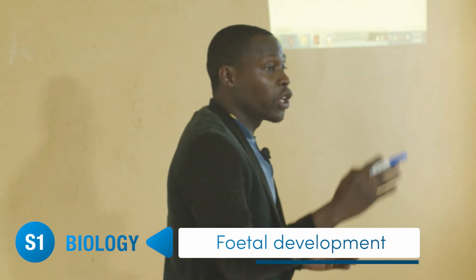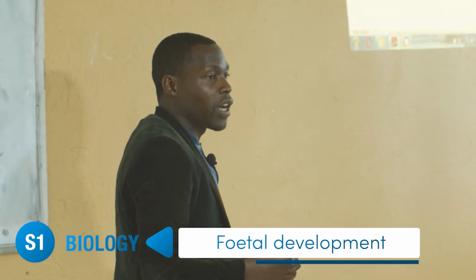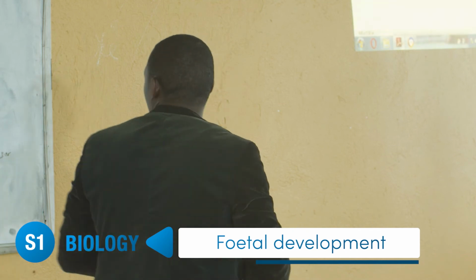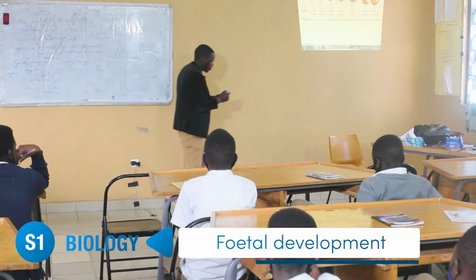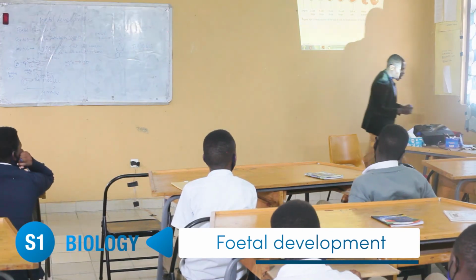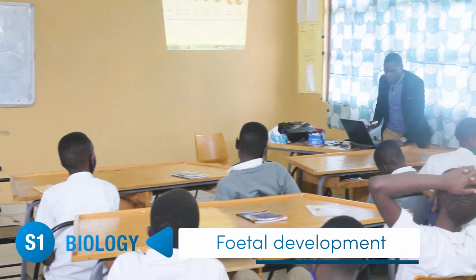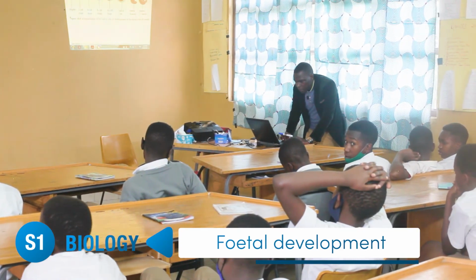Even when you are growing, you were born very short, but now you are tall. All that process of growth is called what? Mitosis. And mitosis occurs over a period of time under the control of hormones. So this is how division takes place.